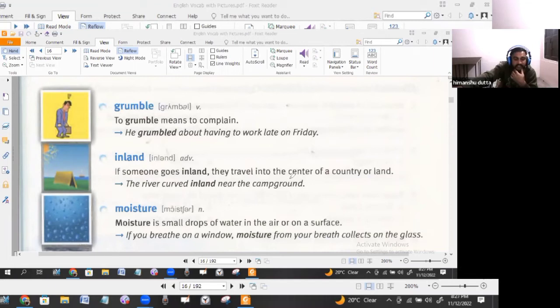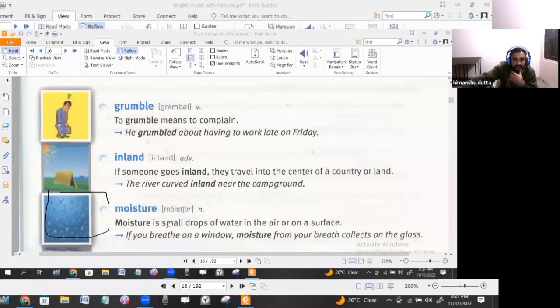Then we have moisture. Moisture, you can see the ch sound is written like this. Okay, all together. So you can see the ch sound here. Okay, so ch, moisture. Moisture, the r is spoken but very little. Okay, moisture. So what is moisture? Moisture is small drops. You can see the small drops here.